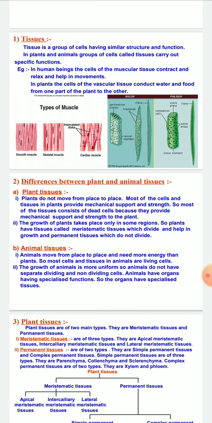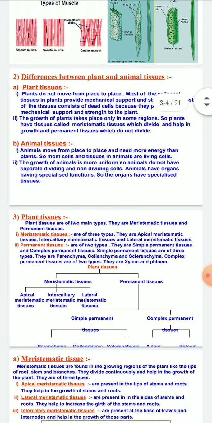What are some examples? In human beings, the cells of muscular tissue contract and relax and help in movements. In plants, the cells of vascular tissue conduct water and food from one part of the plant to another. So tissues are a group of cells which have similar functions and similar structure. So what is the difference between plant and animal tissues?